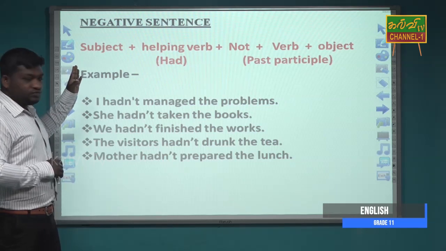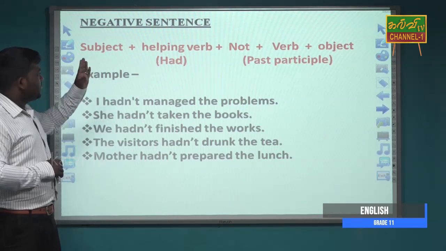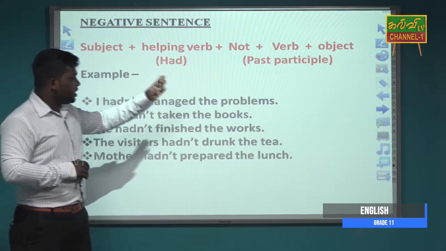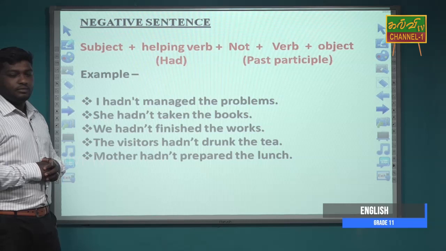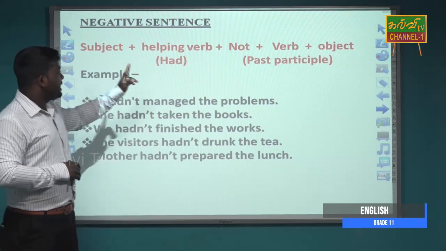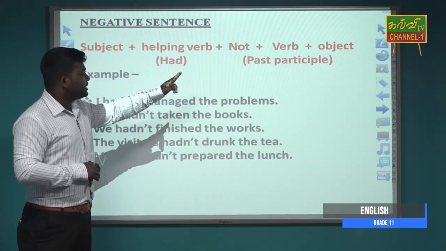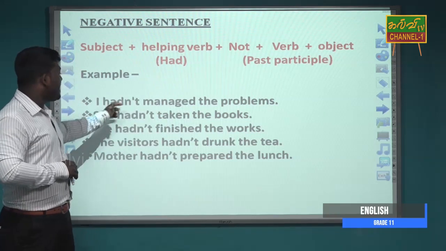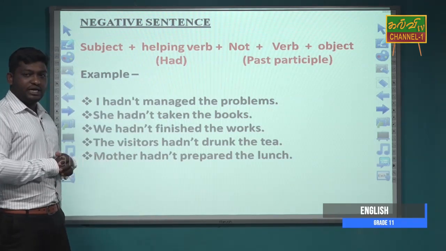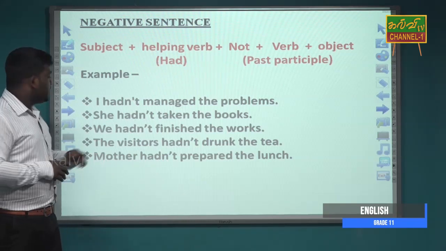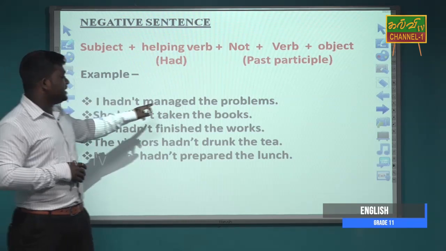The negative sentence format can be subject plus helping verb plus not plus verb plus object. And the helping verb had not can be made as hadn't. We already studied the contraction forms in the beginning of the class.